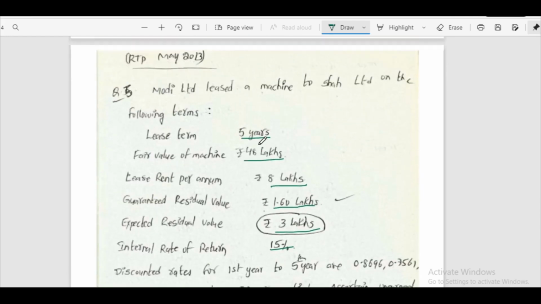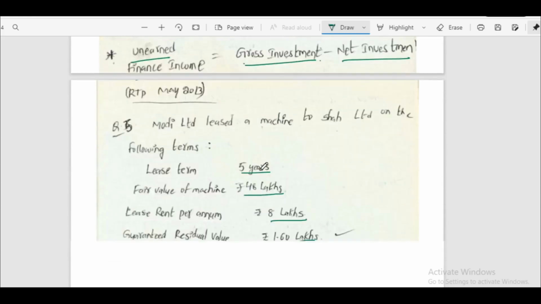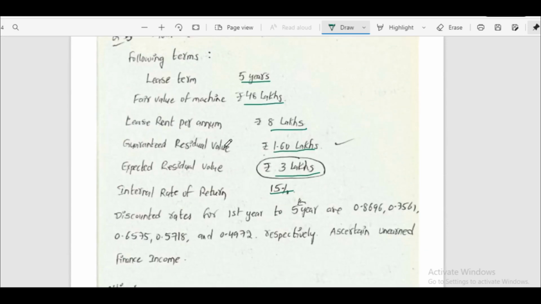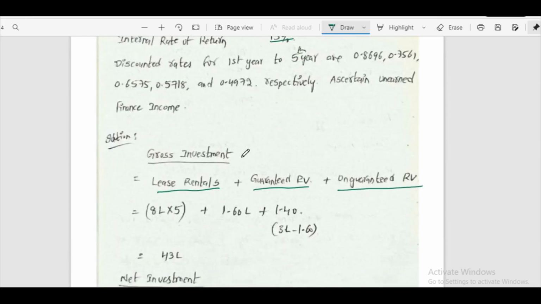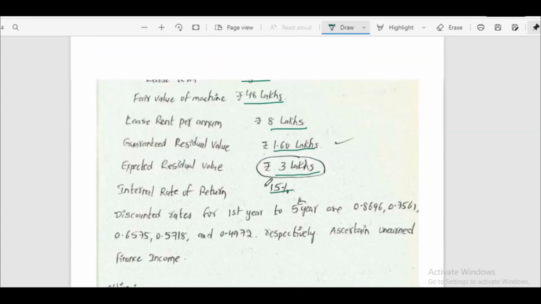Unearned finance income means gross investment minus the present value of gross investment. The present value of gross investment we have to calculate. First of all, we have to calculate gross investment. Gross investment is lease rentals plus guaranteed residual value plus unguaranteed residual value. Lease rental is given as 8 lakhs per annum. Total 5 years, 8 lakhs into 5 years, plus guaranteed residual value is given as 1.60 lakhs.